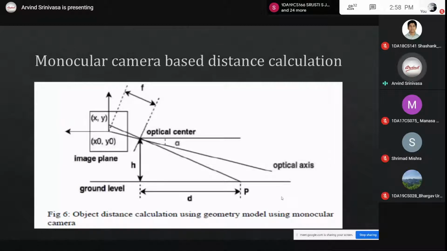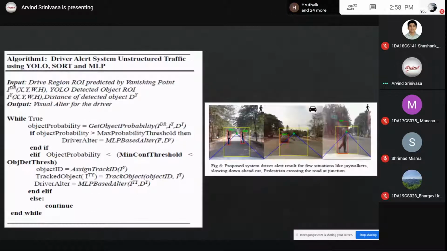Then one more novelty that was achieved is that from the monocular camera, we were able to estimate how far the object is based on a geometric model. Then we wrote a small algorithm based on the output to first detect the object and also track the object, such that we don't miss any object.